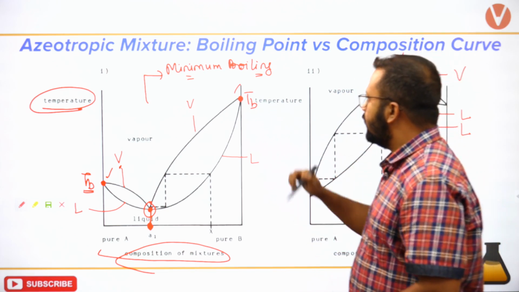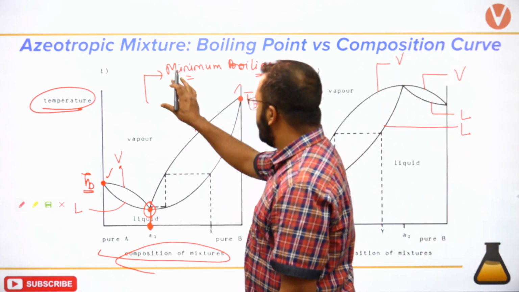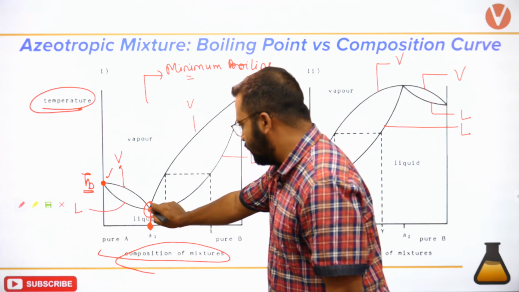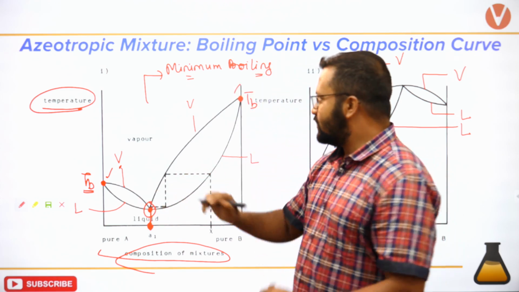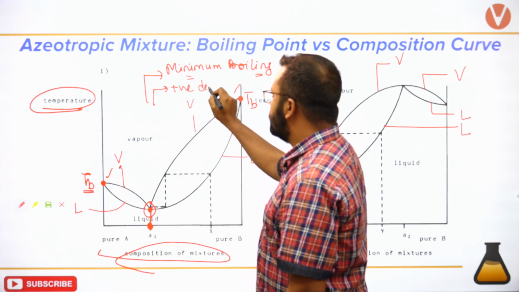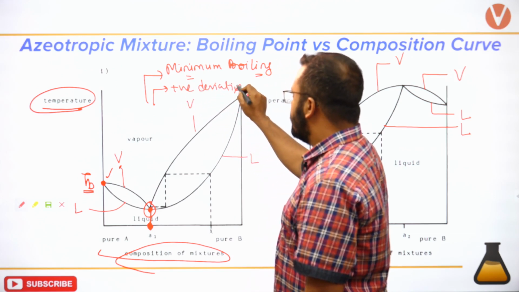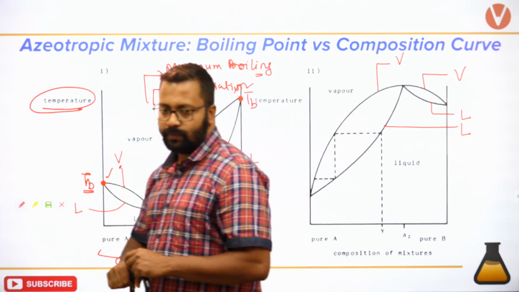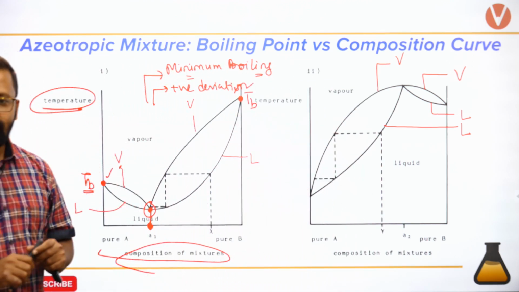So minimum boiling azeotrope will be over here, and this is for a solution which shows positive deviation.